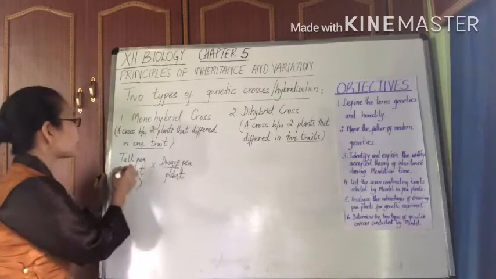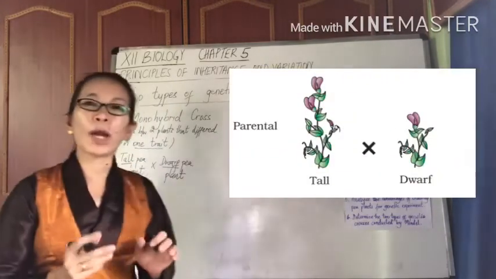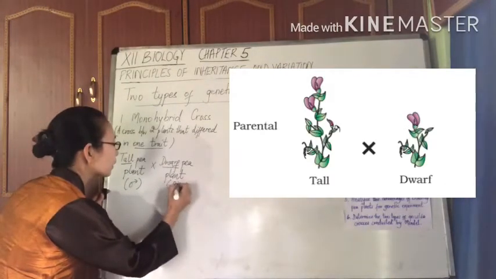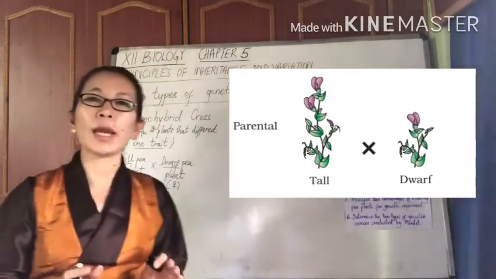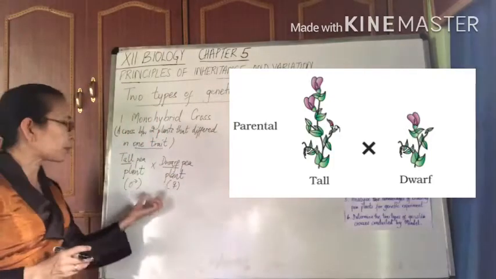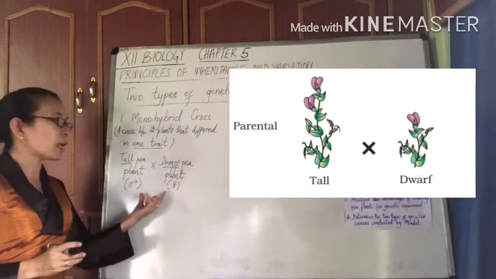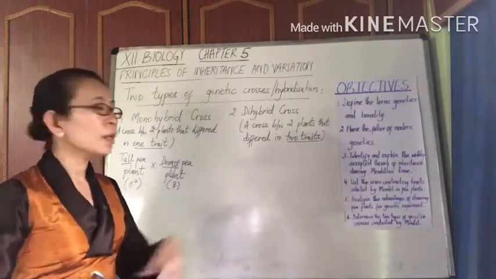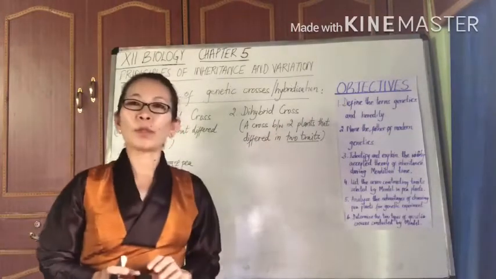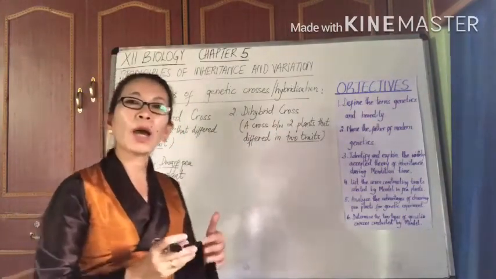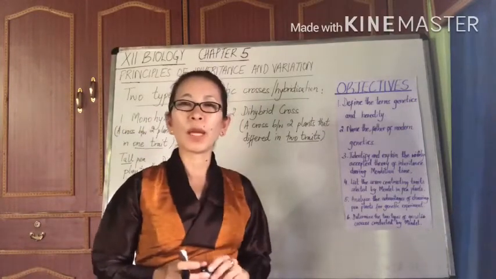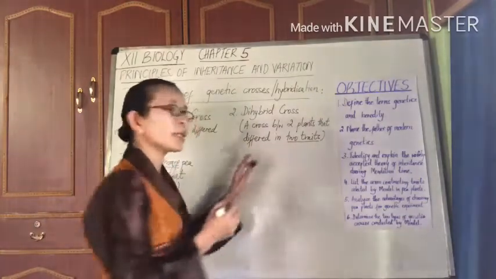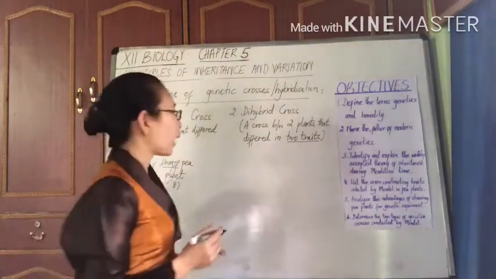Such a cross is known as monohybrid cross, because the 2 parents we have here differ in only one trait. In this example, the trait that they differ in is stem height. One is tall-heighted, the other is dwarf. For the dihybrid crosses, because here we have to consider 2 traits at a time, the parent plants differ in 2 traits. So let me take a typical Mendelian example as well.